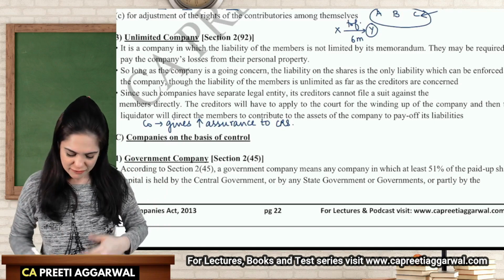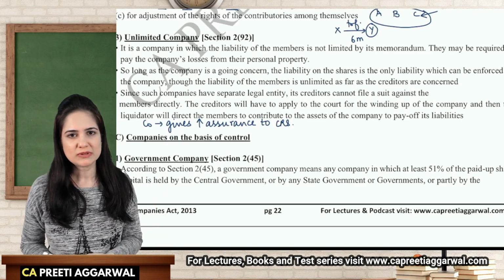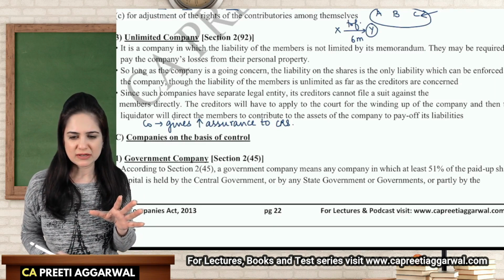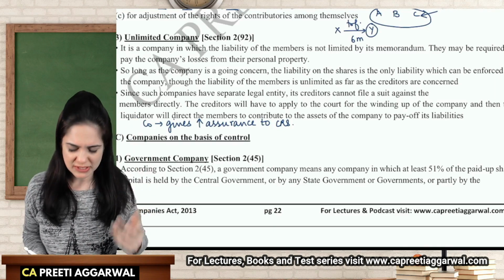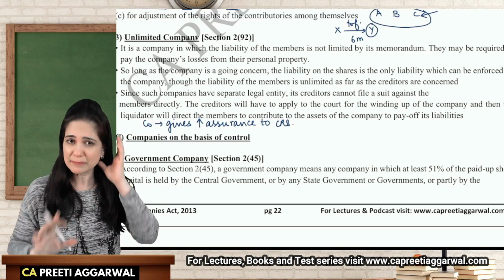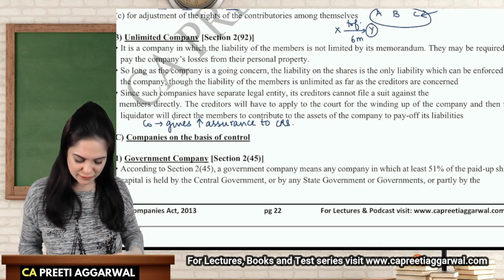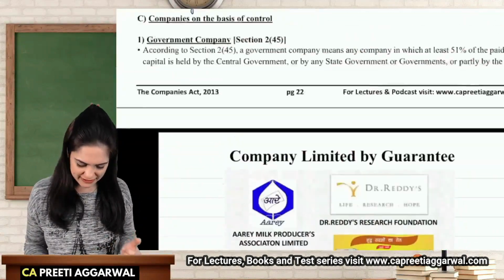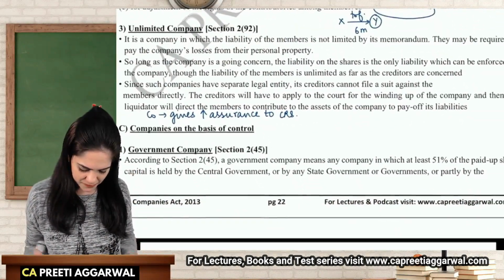From the members' point of view, I discussed with you that members are not worried that the company will go into liquidation. And even if it does, who's planning to stay till there? I have examples for you, examples of guarantee company and examples of unlimited liability. I will show it to you later. Let me first discuss the concept with you.